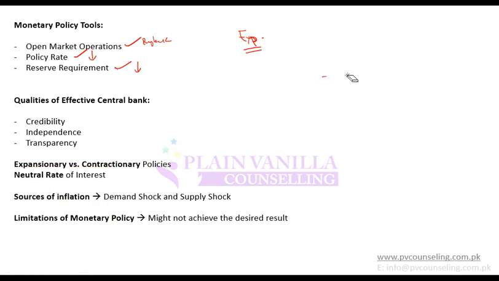Also known as discount rate in the practical world. So if you want to have expansionary policy, then you buy back bonds, or decrease the policy rate, or decrease the reserve requirement. If you have contractionary policy, then you either issue bonds, by sell I mean issue bonds, or increase the rate, or increase the reserve requirement.